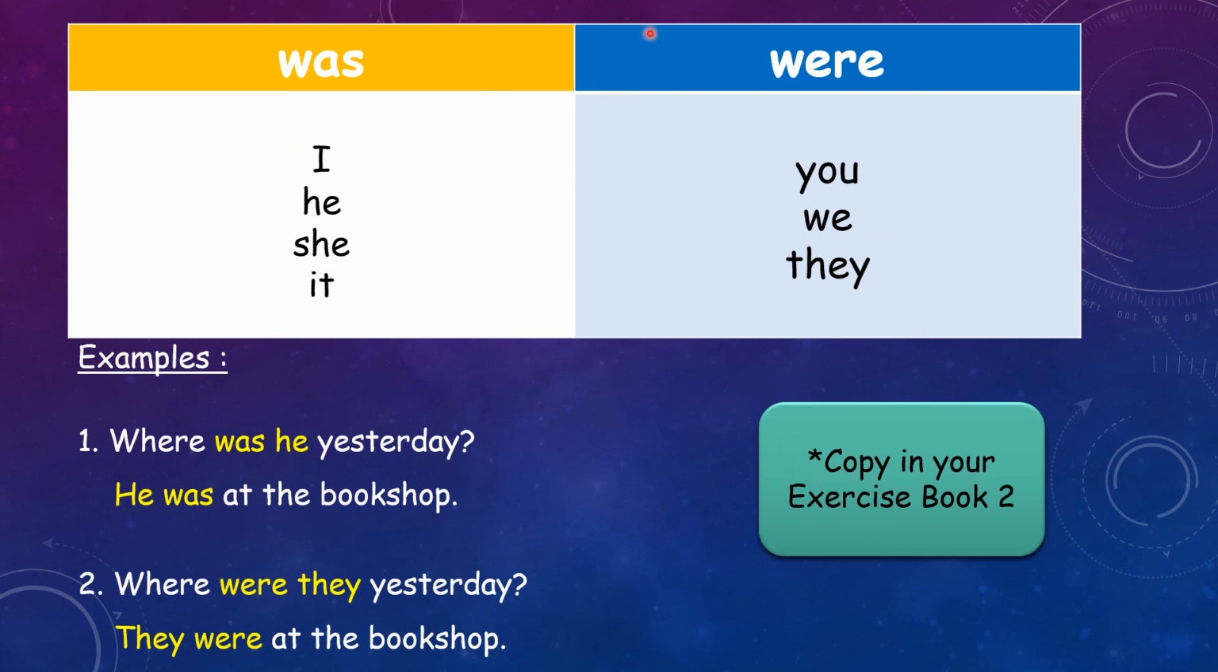For the first one, I want you to read. Let us read together. This is the column. This is a very important schedule. Jadual yang sangat penting. So I want you to copy in your exercise book too. Under the column of was, we have I, he, she, and it. Under the column of were, we have you, we, and they. For example, where was he yesterday? He was at the bookshop. Where were they yesterday? They were at the bookshop. Okay, please underline what I underline and copy in your exercise book too. Salin, you can pause this video.